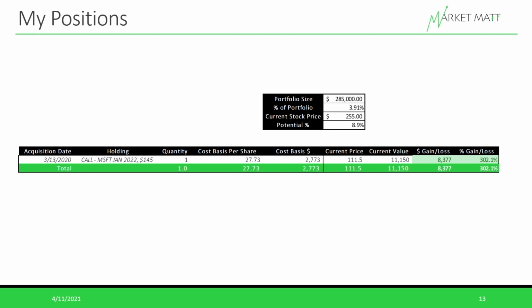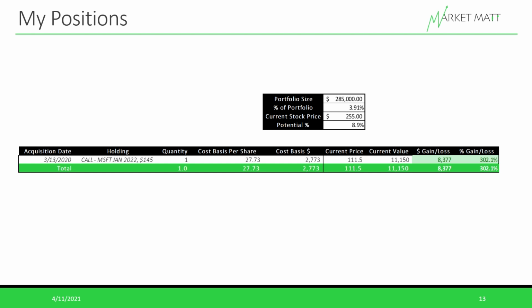In March 2020, I bought a long-term call contract on Microsoft that's going to expire January 2022. The contract has a strike price of $145, and each contract means that I have the option to buy 100 shares of Microsoft at $145.